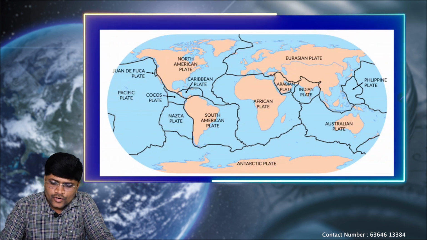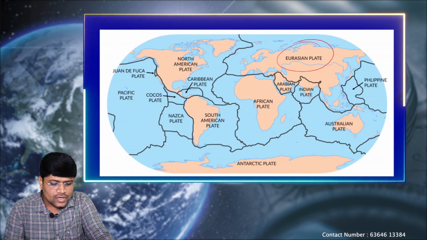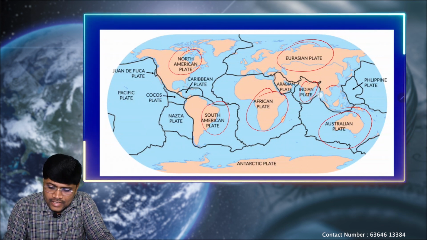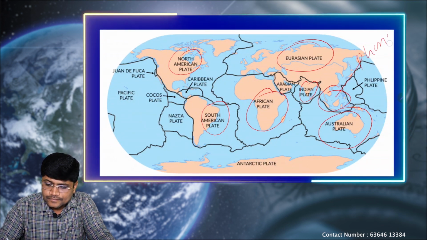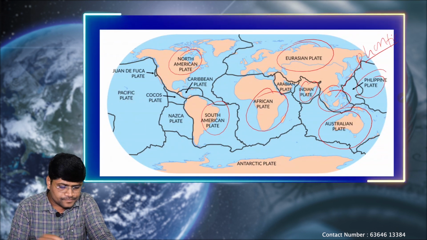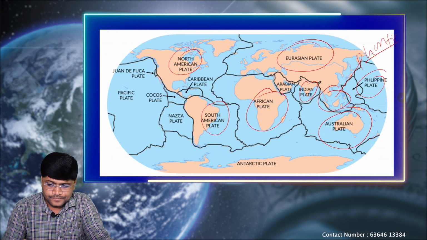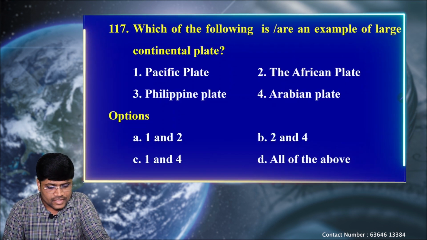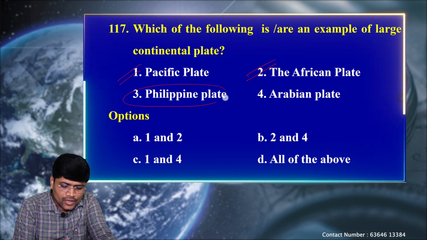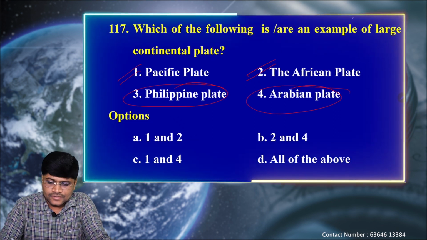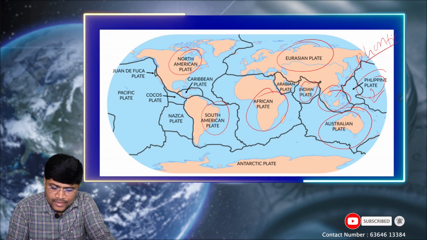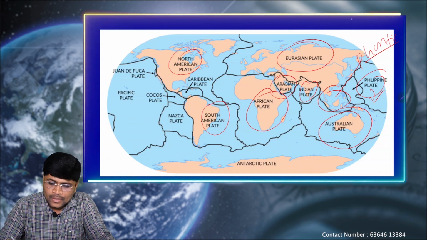Okay. So, here you can see the Eurasian plate as the larger one, North American plate, South American plate, African plate, Indian plate, Eurasian plate. Again, recently we have identified the Fontic plate. Okay. So, Philippine plate is again a minor one, part of the Pacific plate nearby. So, Pacific plate is the larger one, African plate is the larger one, whereas the Philippine plate and the Arabian plate are the minor ones. Rest all are major plates.